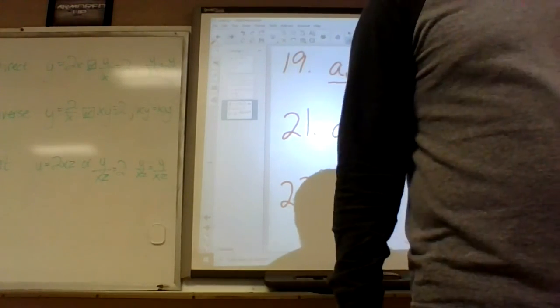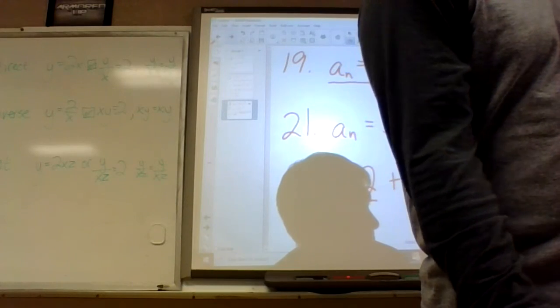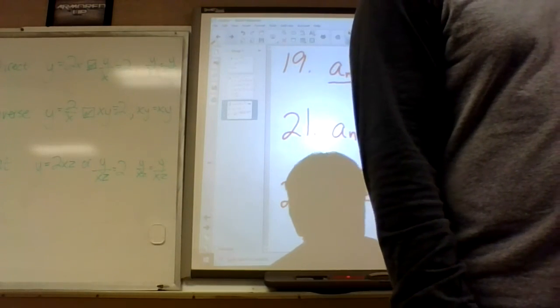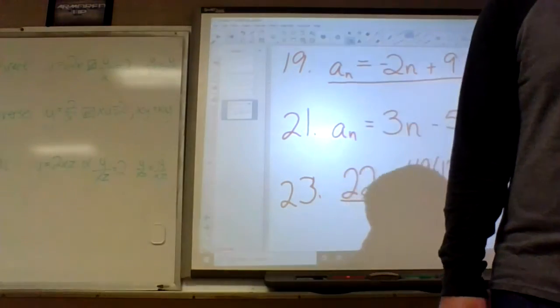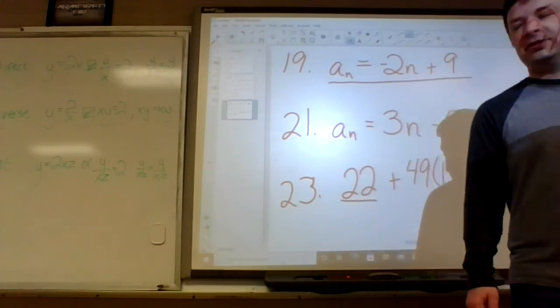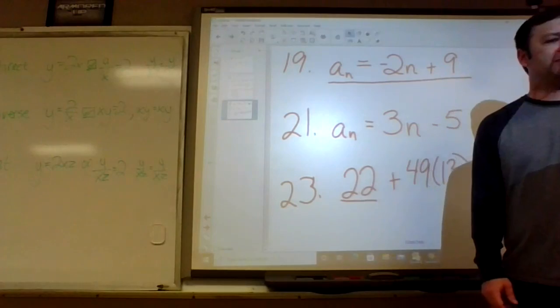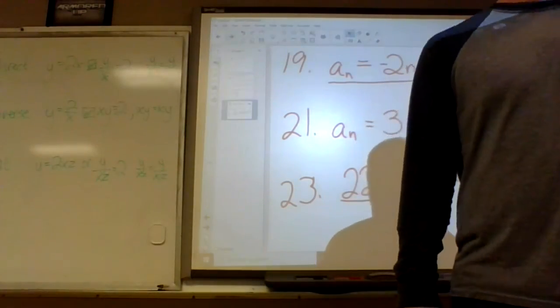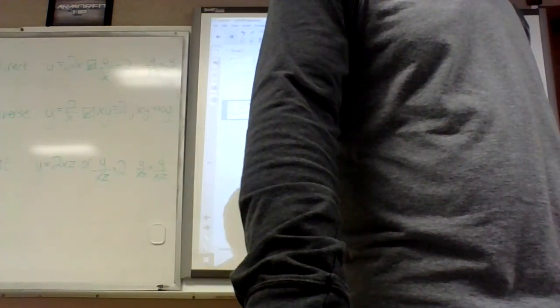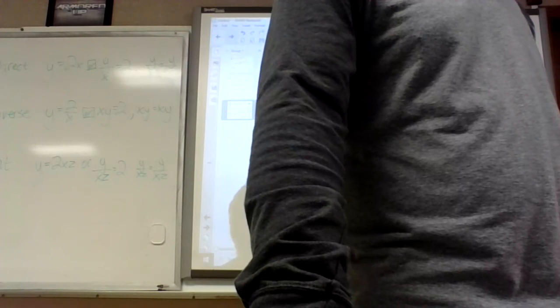Oh, and I said we're stopping at 24, I guess. Okay, go ahead and work on that. If you guys have questions on this tomorrow, because we only got like 10 minutes. Can you show me how to set up the formulas for like 18 through 22? You mean 18 through 20?